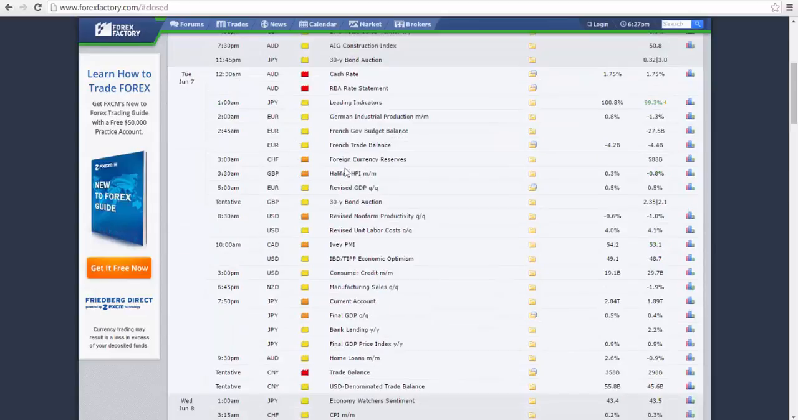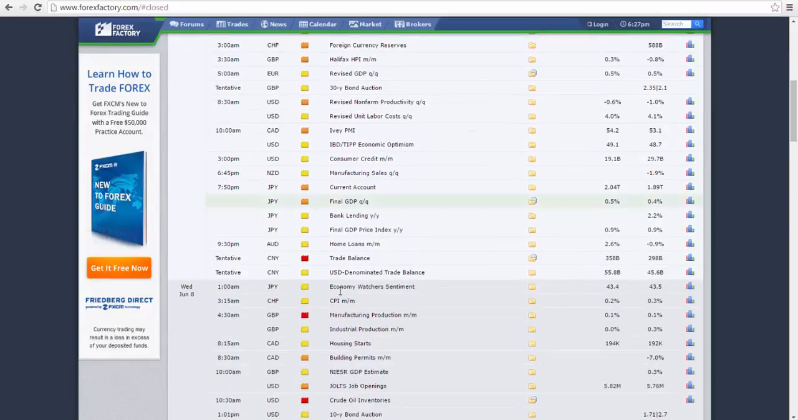And then on Tuesday, we have Halifax HPI number for the British pound and then Ivey PMI for Canadian dollar at 10 a.m. Eastern. We also have Japanese current account, which is the trade balance number, and final GDP number, which will be important for Japanese yen. And then also trade balance number for China. If the trade balance number is negative here, it could have a negative impact on Australian dollar and New Zealand dollar because they are one of the biggest trade partners with China.